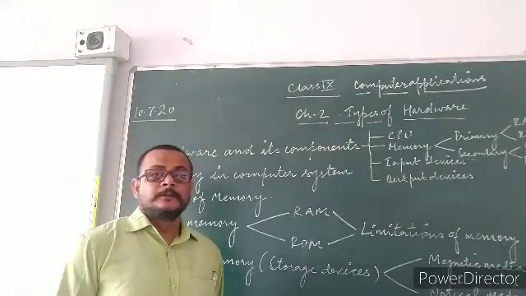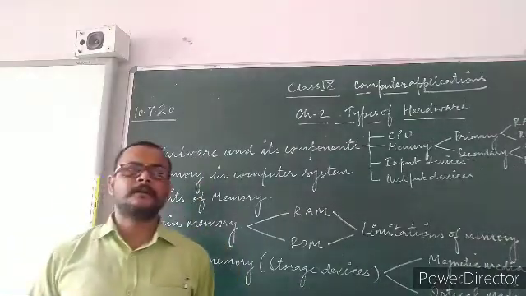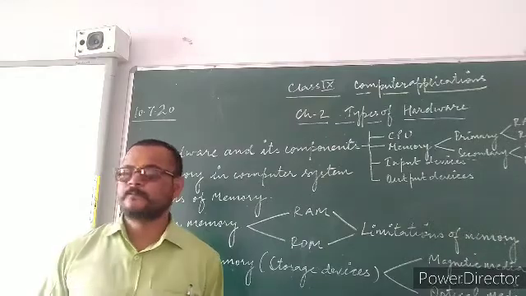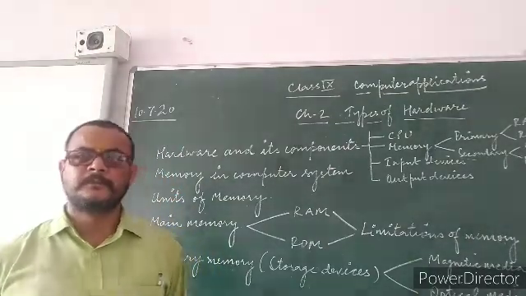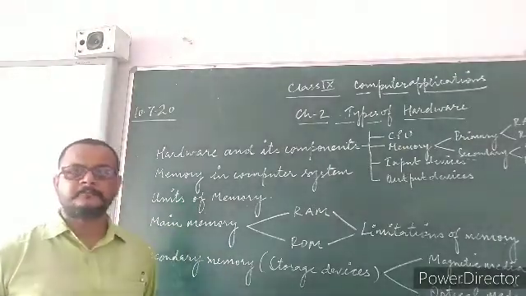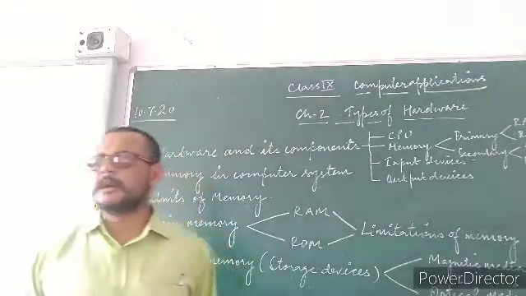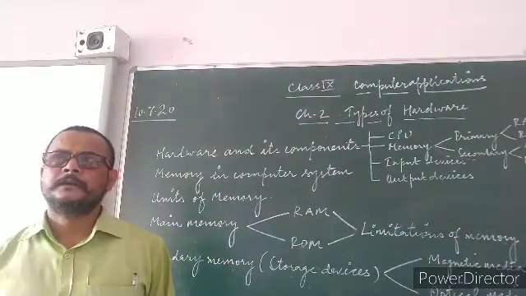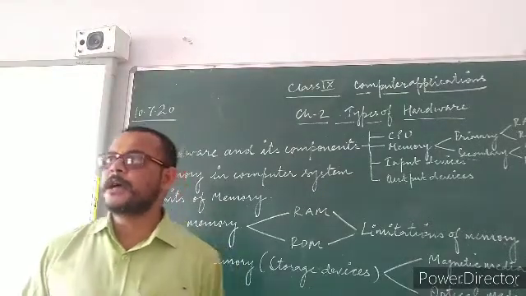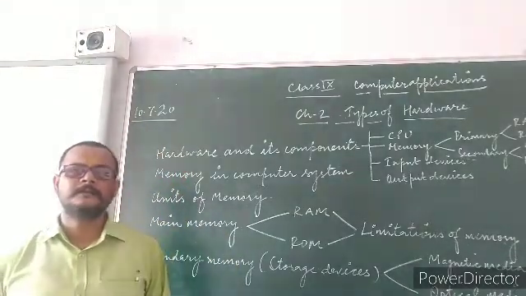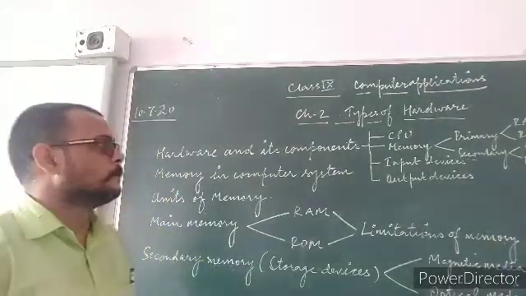Some new storage devices are also in trend, like flash drives and memory cards. Flash drives are also termed pen drives, whereas memory cards, in general slang, we call chips, which we use in our smartphones and keypad phones.